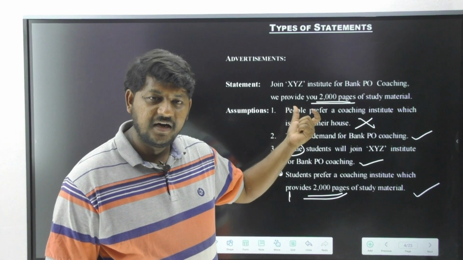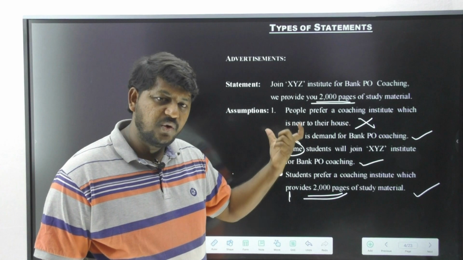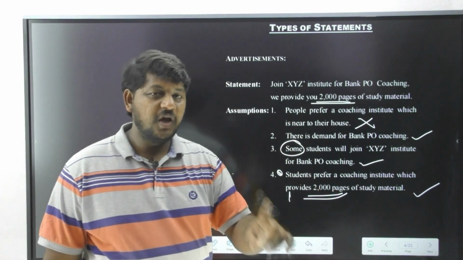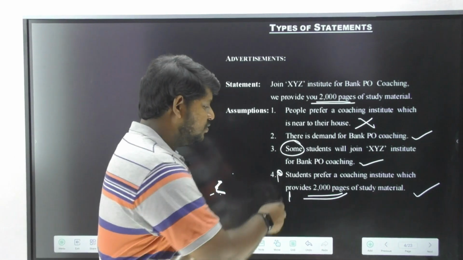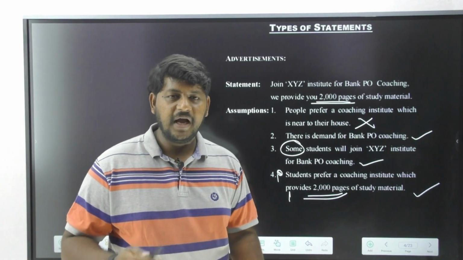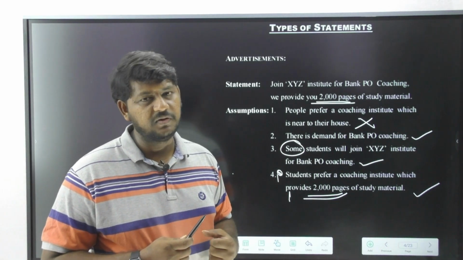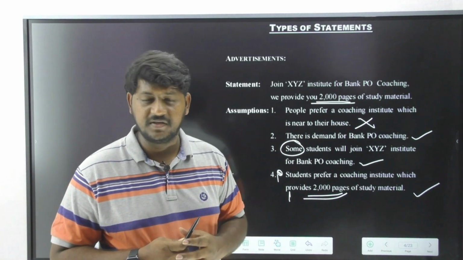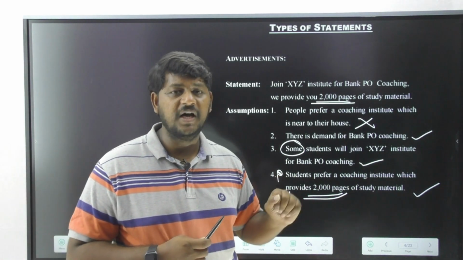It is directly related to our given statement. Whatever information you see in the statement, you can observe the same exact information in assumption number 4. The only problem it is always going to create for you: sir, you just told me when there is no prefix, it is definitely all. But not each and every person wants to have this 2000 pages of study material. Not every student wants it. How are you saying this is an assumption made by our speaker?